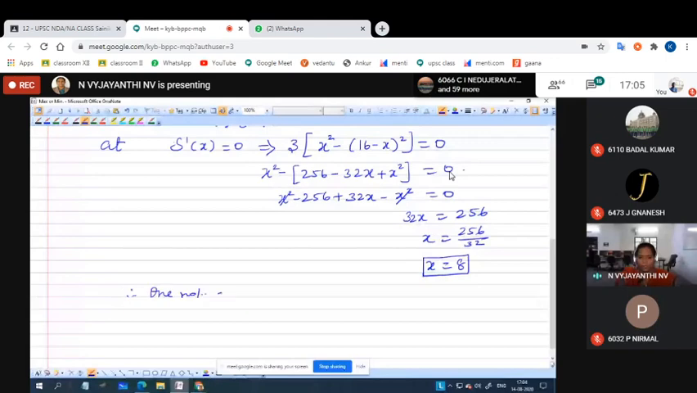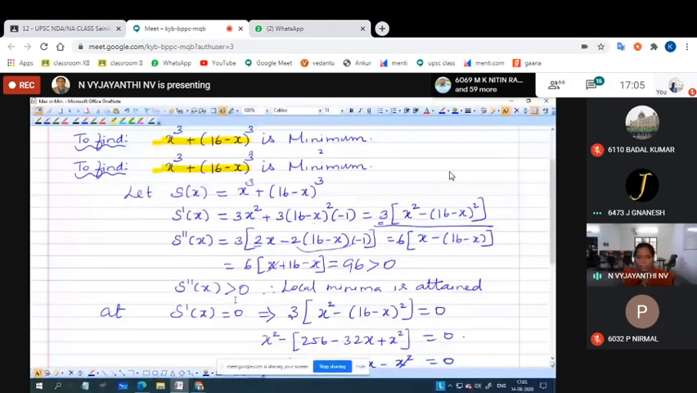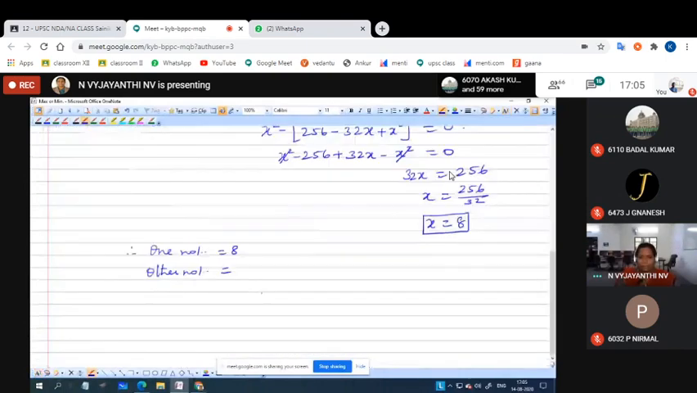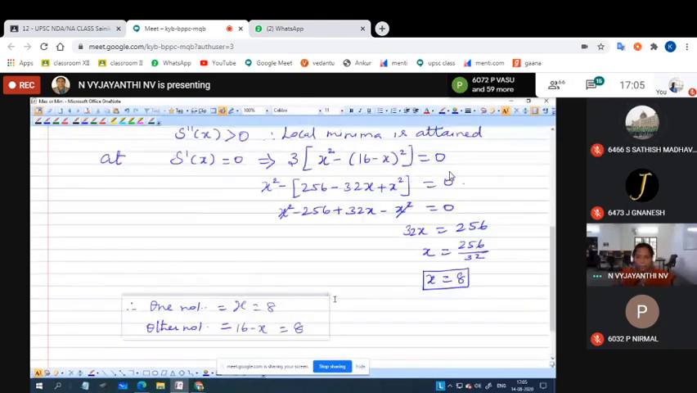One number is equal to 8. Therefore, the other number is equal to what? 16 minus 8, isn't it? One number is x means the other number is 16 minus x, that is also equal to 16 minus 8, 8, isn't it?